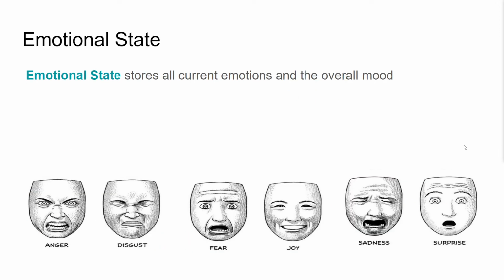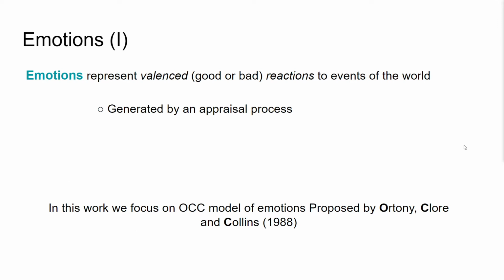Now let's talk a little bit about emotions. The emotional state of an agent stores all current emotions and the overall mood. Emotions represent good or bad reactions to events in the world. So for instance, if a car is going against me, I might feel the emotion fear, right? I will be scared if a car is going against me. And that is a reaction to an event in the world.